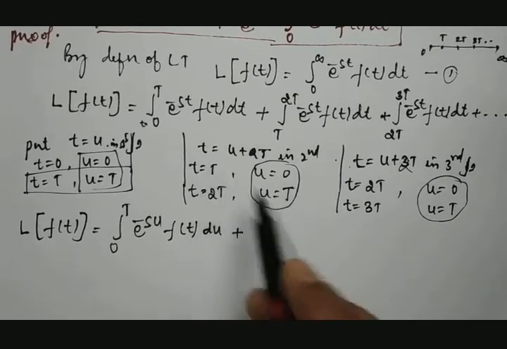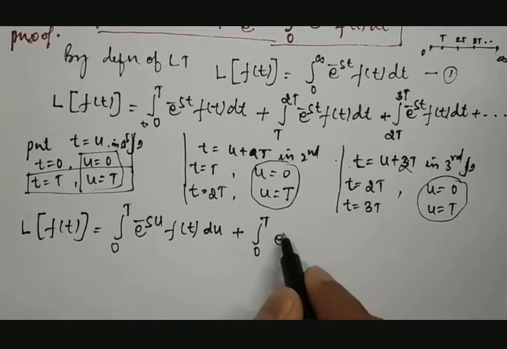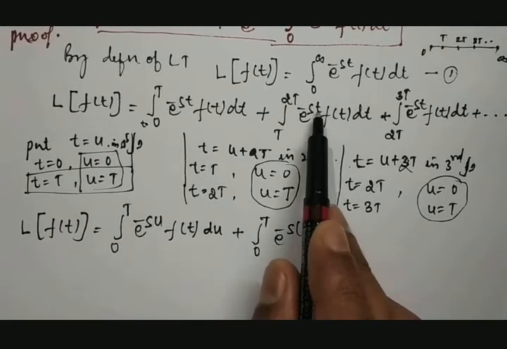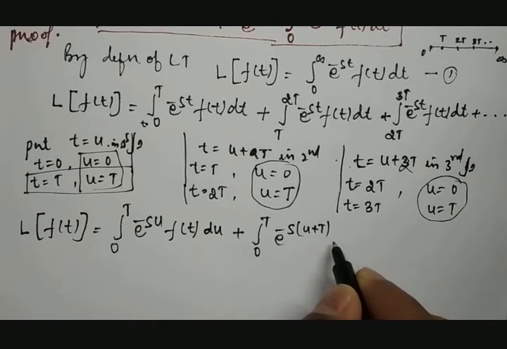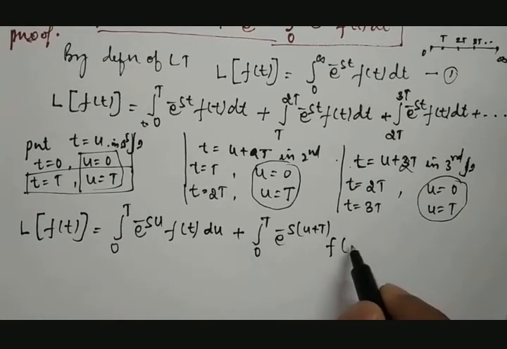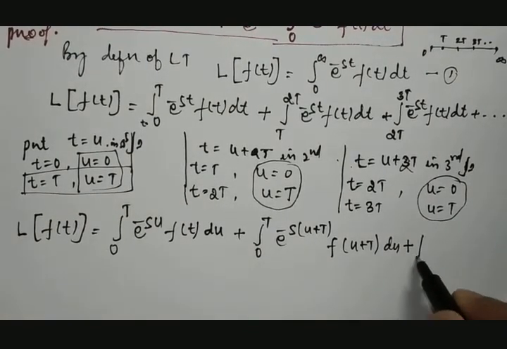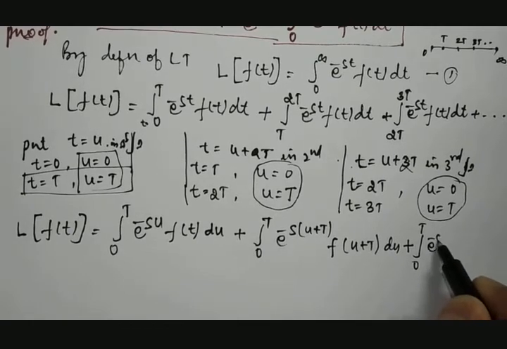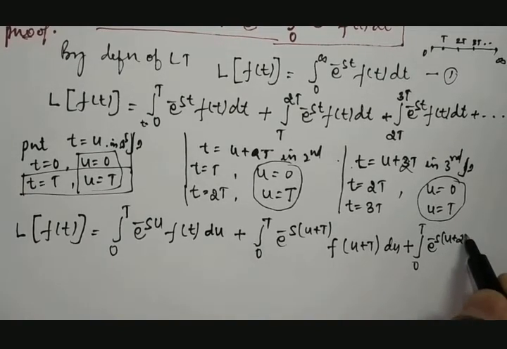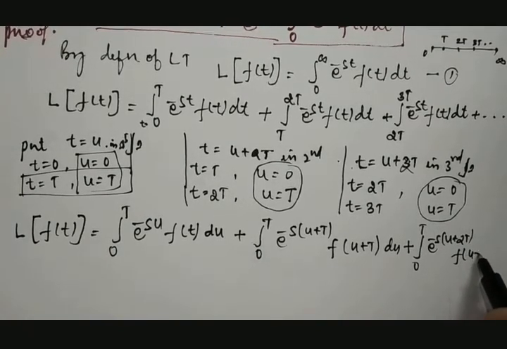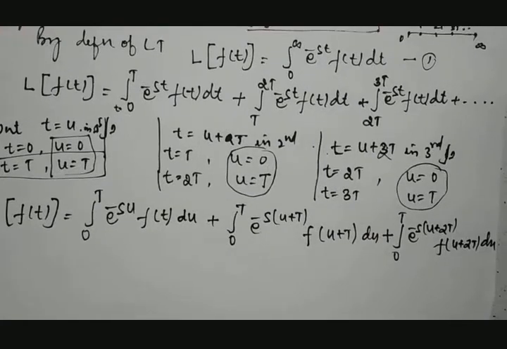Similarly, in this second term we can see it will be integration between 0 to T, e raised to minus s into t is going to be replaced by u plus T, then the function f of t is going to be replaced by f of u plus T into du. Similarly, third, integration between 0 to T, e raised to minus s into t is going to be replaced by u plus 2T, into f of u plus 2T into du, and it will be continued.